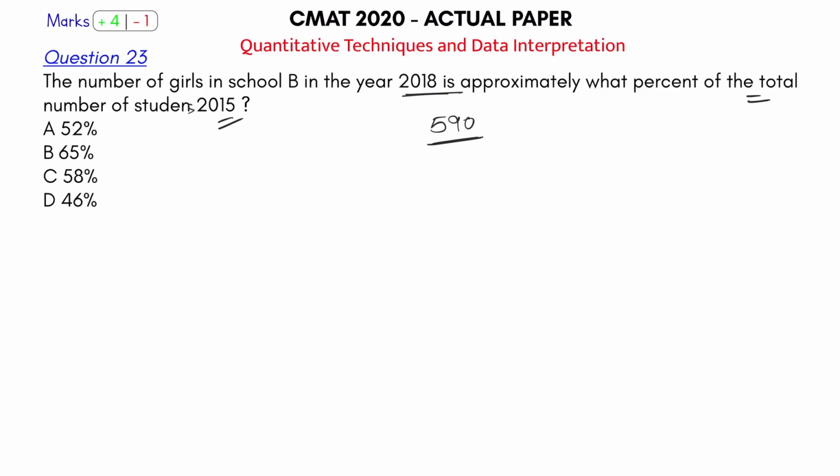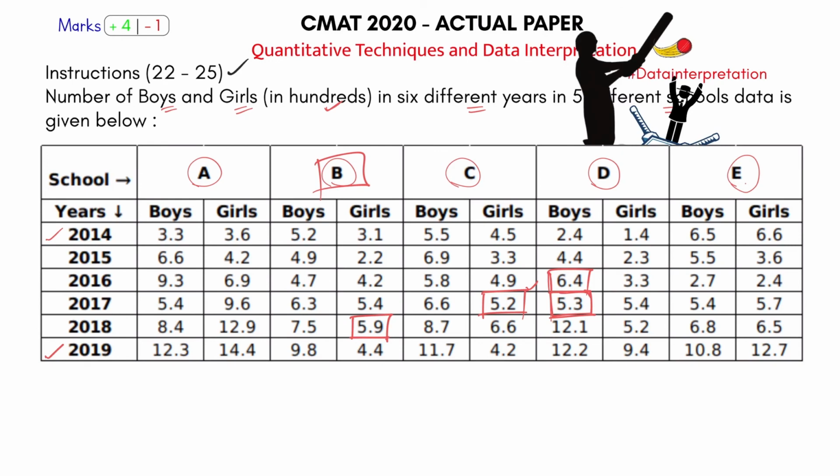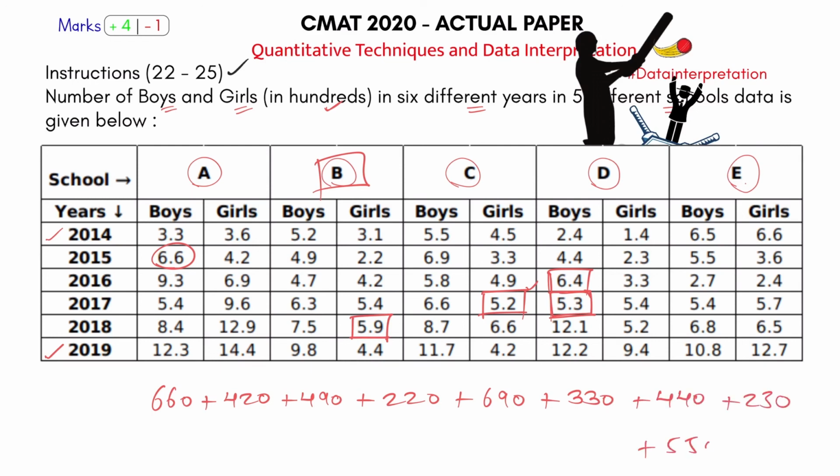So let's check the total number of students in 2015. Let's calculate: 660 plus 420 plus 490 plus 220 plus 690 plus 330 plus 440 plus 230 plus 550 plus 360.